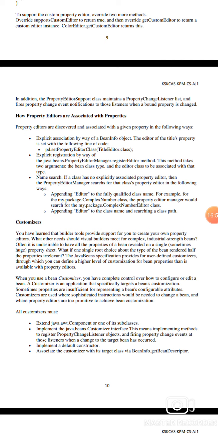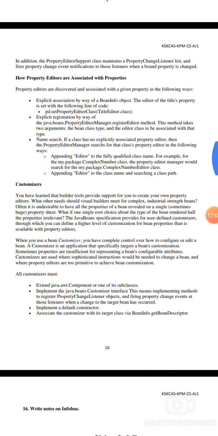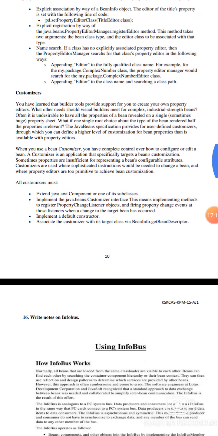The name search is used if the class has no explicitly associated property editor. The property editor manager searches for the class's property editor in the following ways: appending Editor to the fully qualified class name, appending Editor to the class name, and searching the class path.